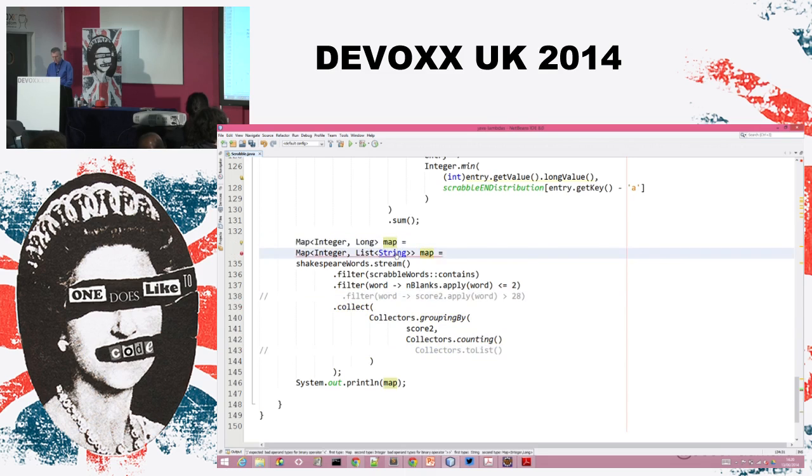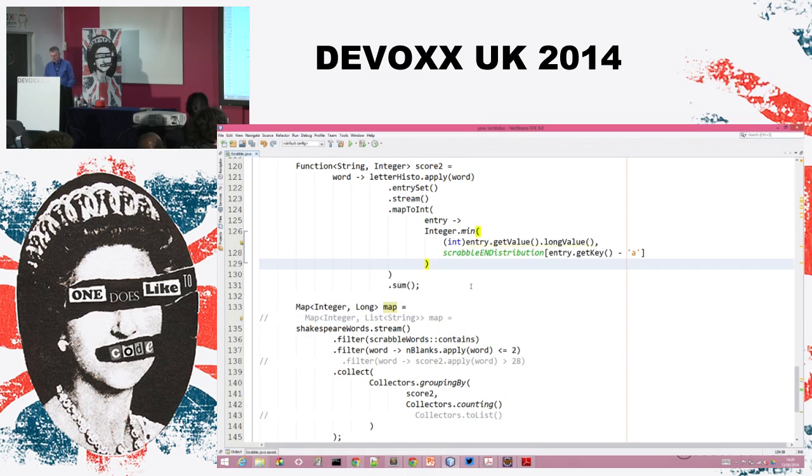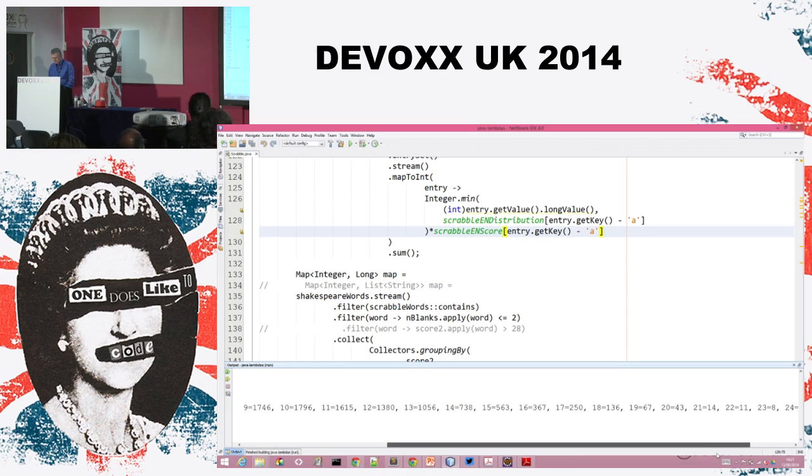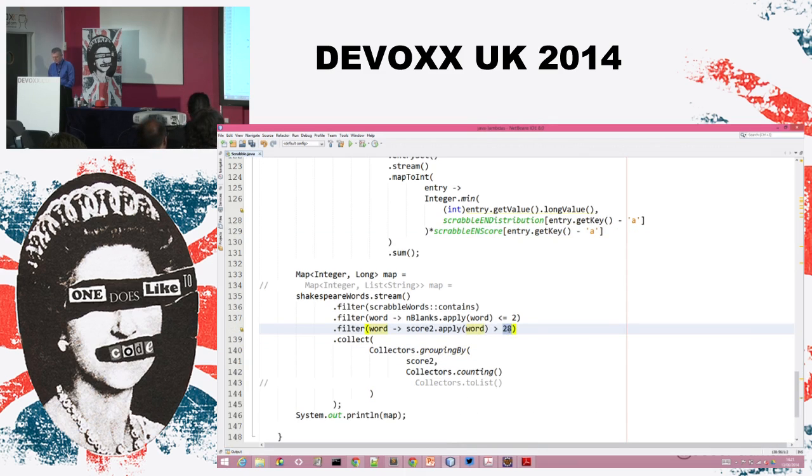So this is the given map. I forgot to do something here, which is that I need to multiply by the score of the given letter, because here I just count the number of the given letters to write that word. So I need to multiply by the Scrabble EN score, which is basically the same as the previous one, entry.getKey minus A. All right. Let's see what it gives. So I've got two scores, 25 and 26. So now I can filter this like that and watch those words.